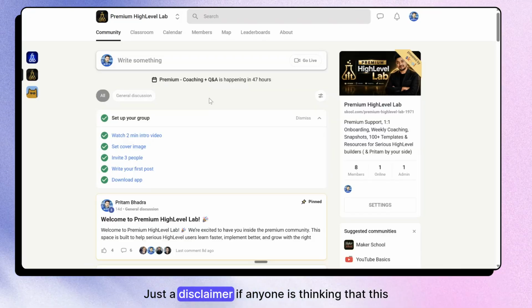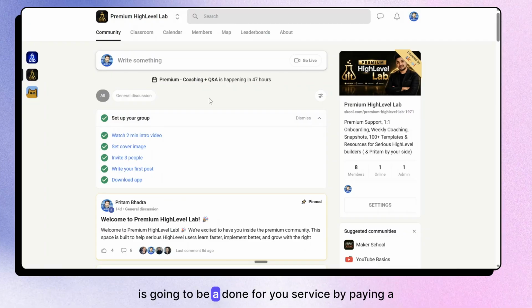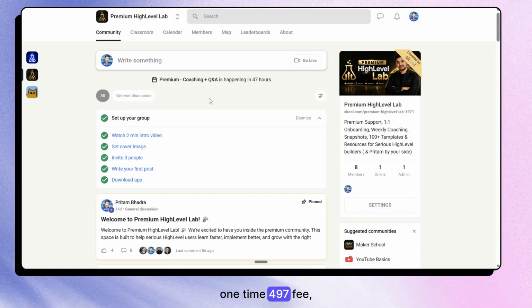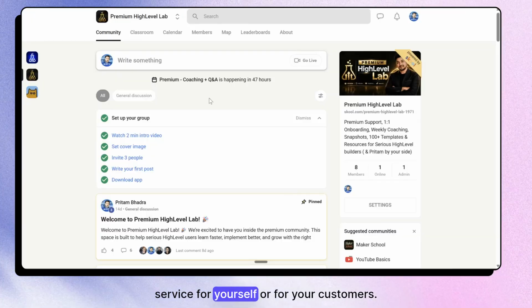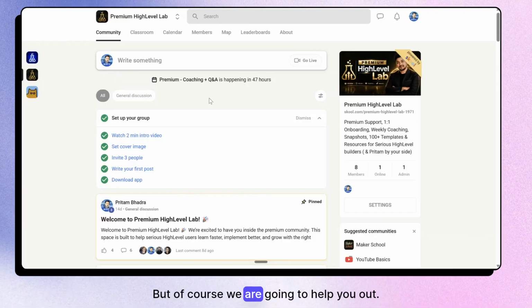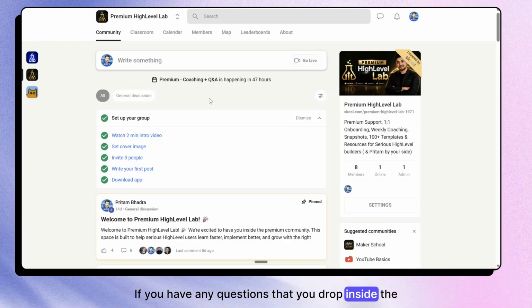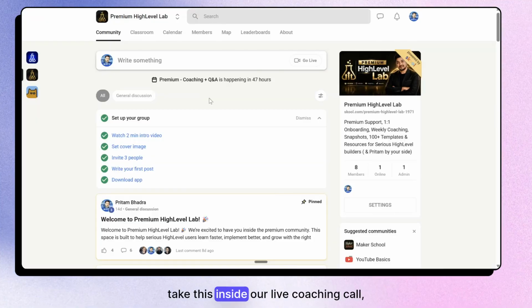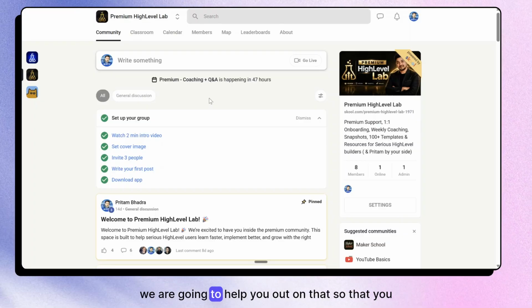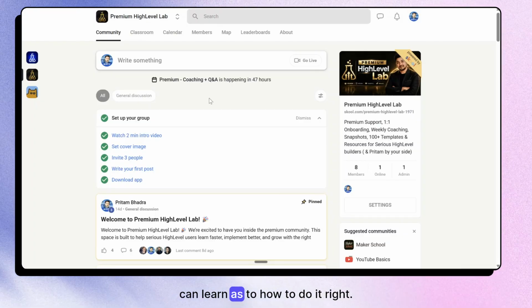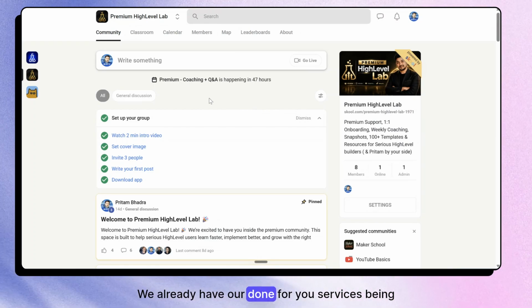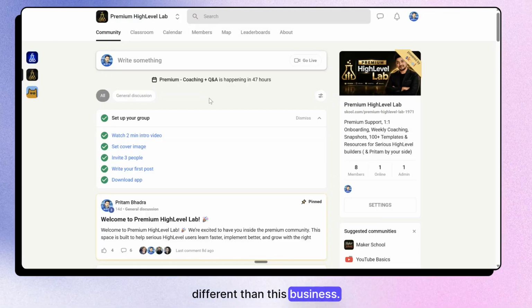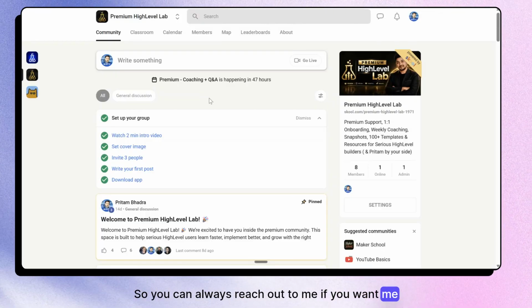Just a disclaimer: if anyone is thinking that this is going to be a done for you service by paying a one-time 497 fee, that's not correct, right? So we are not going to provide you a done for you service for yourself or for your customers, but of course we're going to help you out. If you have any questions that you drop inside the community, or you take this inside our live coaching call, we're going to help you out on that so that you can learn as to how to do it, right? If you want our done for you services, we already have our done for you services wing different than this business. So you can always reach out to me if you want me to be working with you as a high level expert.